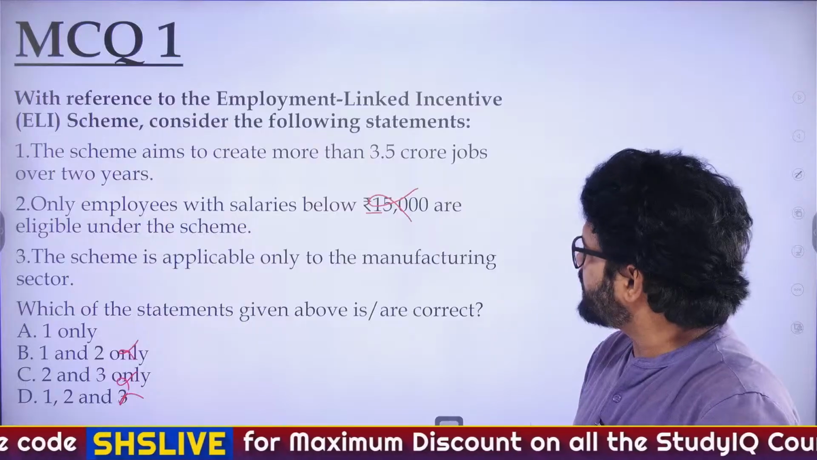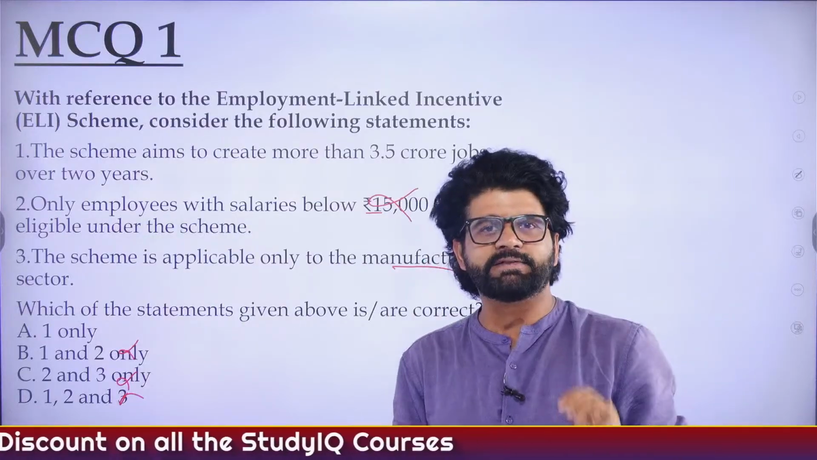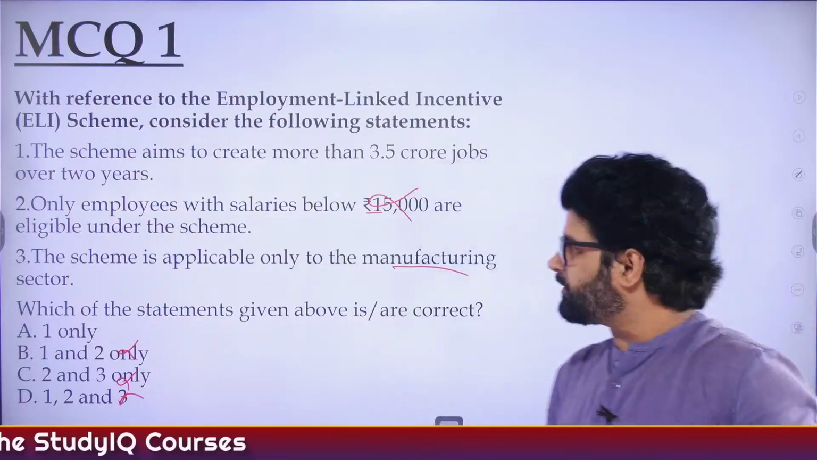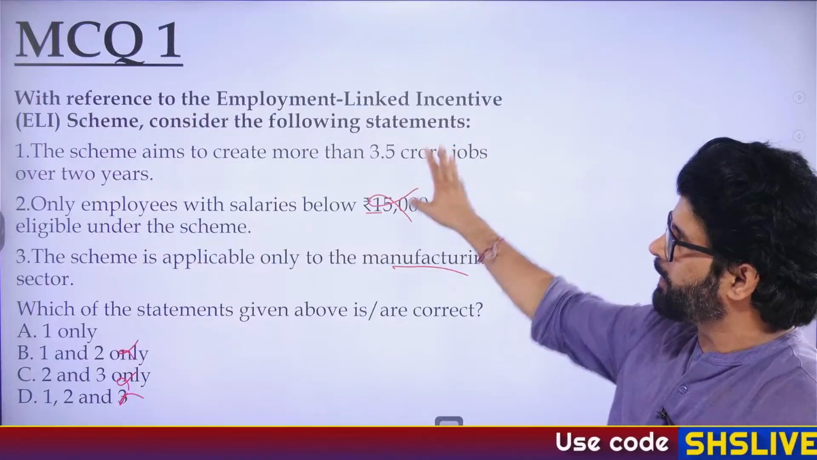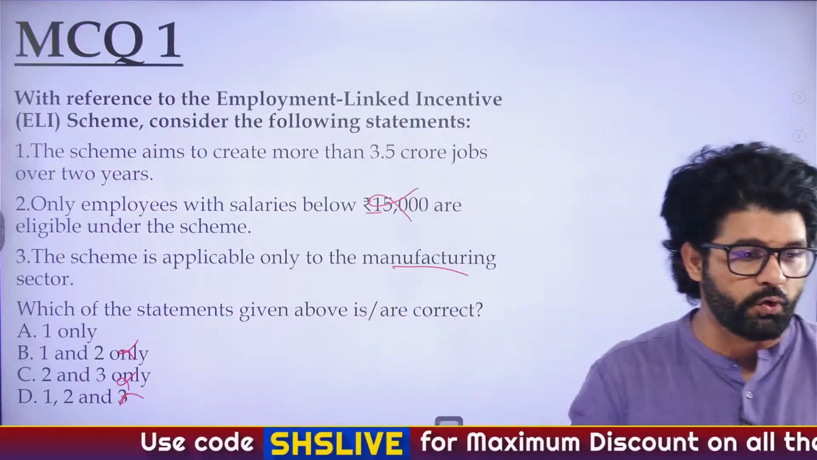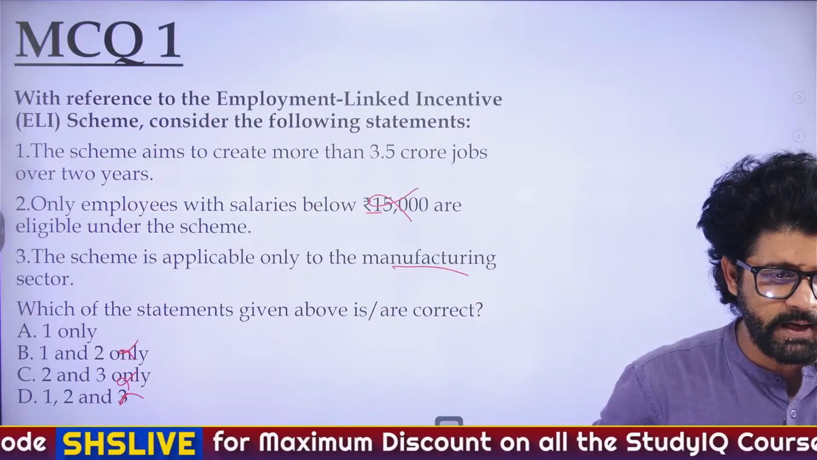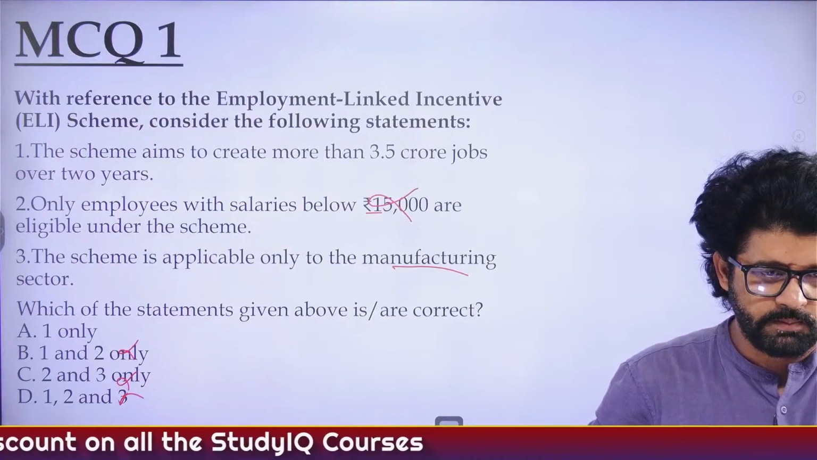Scheme is applicable only to the manufacturing sector? What we have seen in this particular ELI scheme is that it is applicable to other sectors, but there is special coverage, or special benefits, for the manufacturing sector. Benefits for up to 2 years for other sectors, and for the manufacturing sector 4 years.